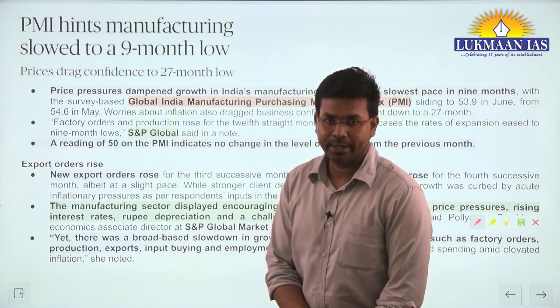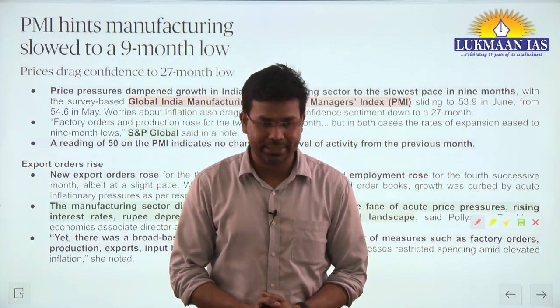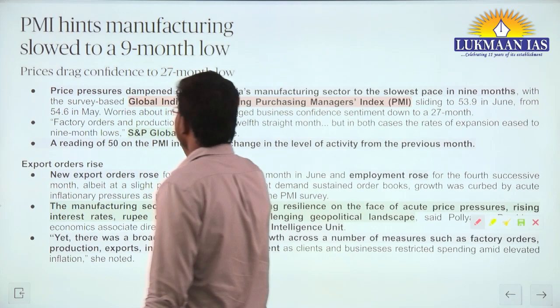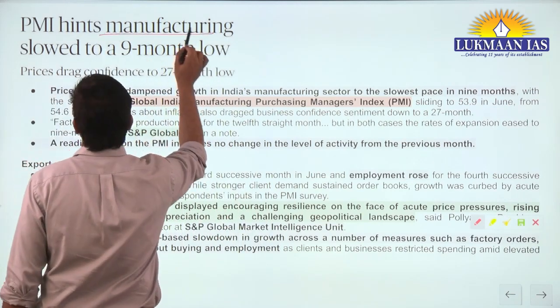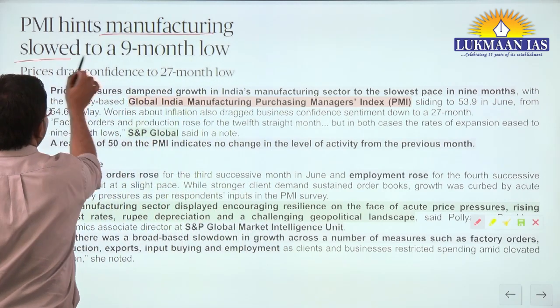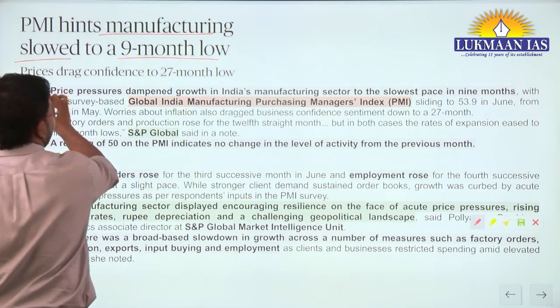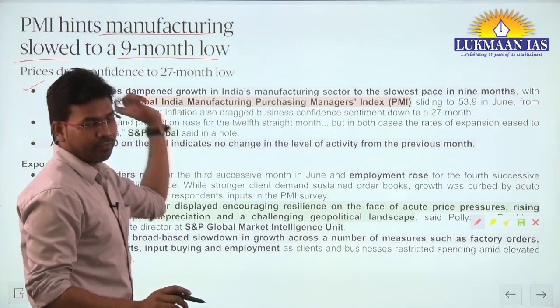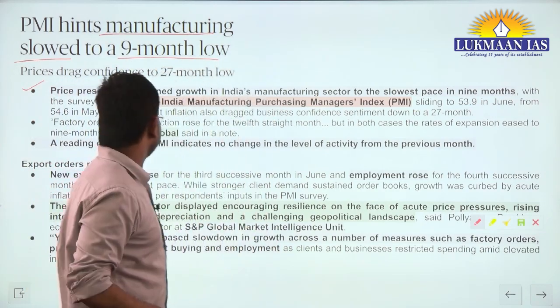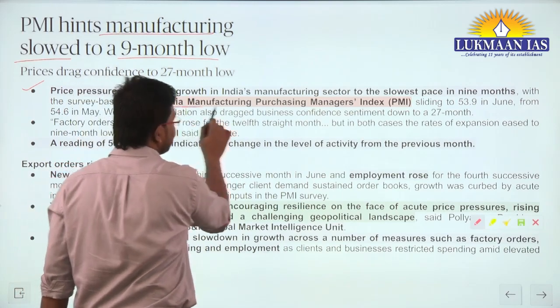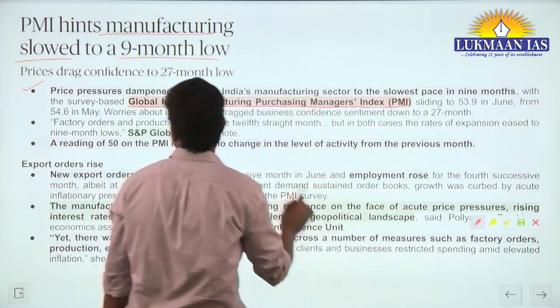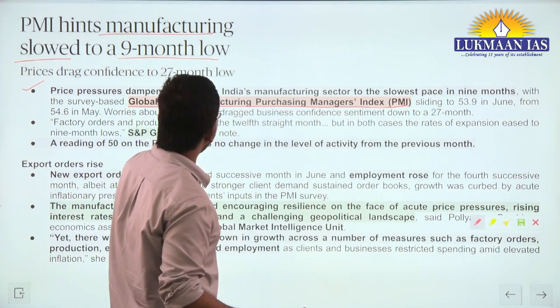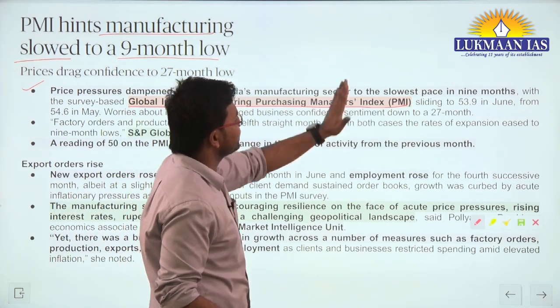We are going to understand about the Purchasing Managers Index. The Purchasing Managers Index hints that manufacturing slowed to a 9-month low. So what is the full form of this particular index? It is the Global India Manufacturing Purchasing Managers Index.